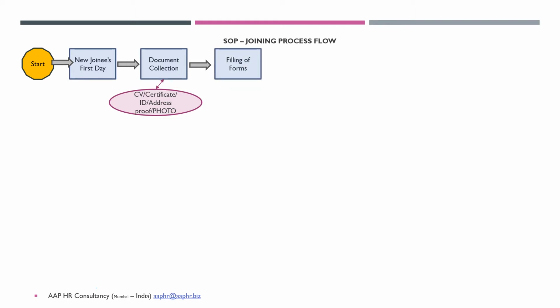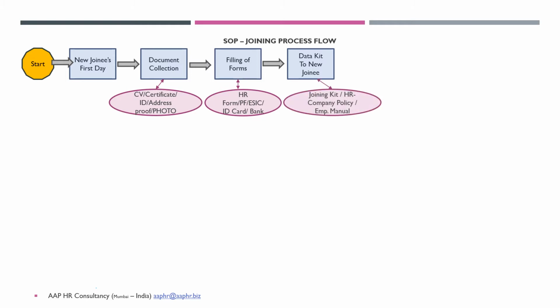Filling of different forms. This will include the HR related forms, the statutory compliance related forms, bank account opening forms, etc. A new joinee kit has to be given to the new joinee. This will include different HR and company level policies, the employee manual, and different SOPs with respect to the specific function or department in which the new joinee is joining.